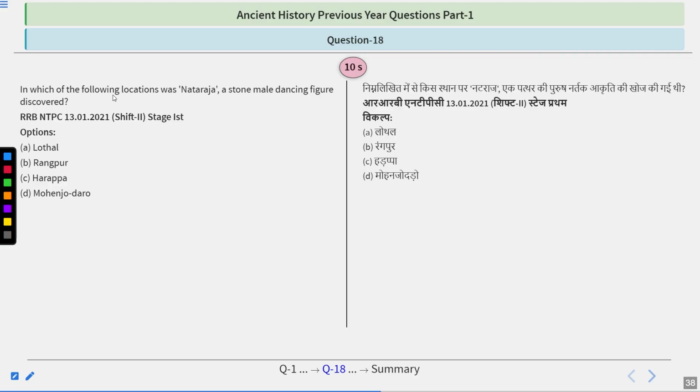Another question, guys: at which of the following locations was the Nataraja, a stone male dance figure, discovered? Here are your options: Lothal, Rangpur, Harappa, Mohenjo-daro.